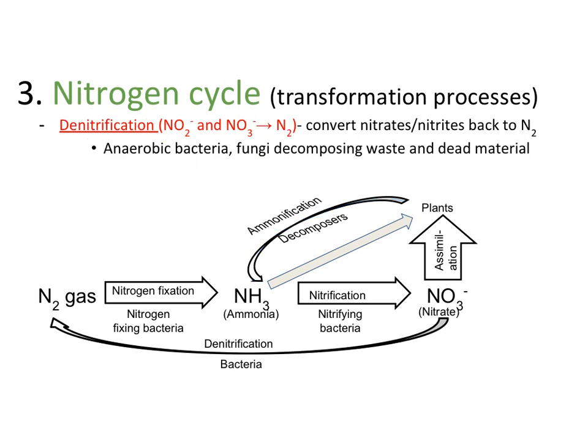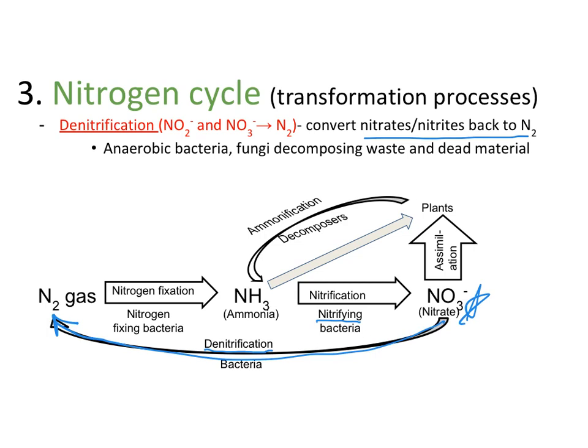And then finally, we also need a way to cycle back and get that N2 back into the atmosphere, because this is a nitrogen cycle. We want this stuff to kind of go back. So once we have these nitrates and nitrites over here, we can also have some bacteria. So we have our nitrifying bacteria here, turning it into nitrates and nitrites. We have our denitrification, our denitrifying bacteria that actually convert it back into this N2 gas in the atmosphere. So we're going to convert these nitrates and nitrites back into N2.